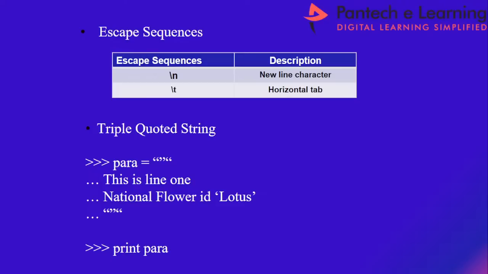Or if I want to leave some space, I can go for slash t, horizontal tab. All these are the different types of escape sequences available in Python. Clear with this?